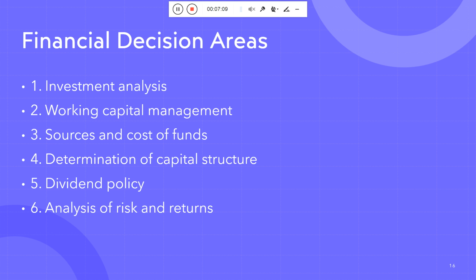There are some steps and categorization related to the financial decision area. The first one is investment analysis, where I need to invest. The next one is working capital management. Third is source and cost of funds. Next is determination of the capital structure, dividend policy, and analysis of risk and return. So what is investment analysis? It means what I need to buy, what type of asset I need to maintain. It is actually a long term thing.